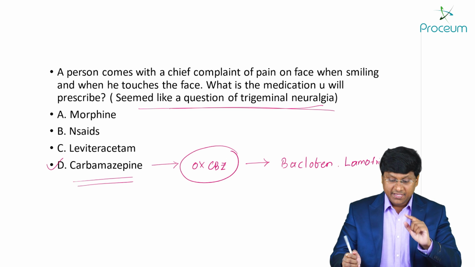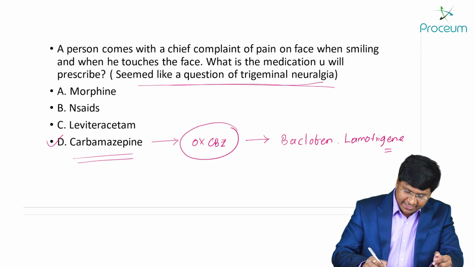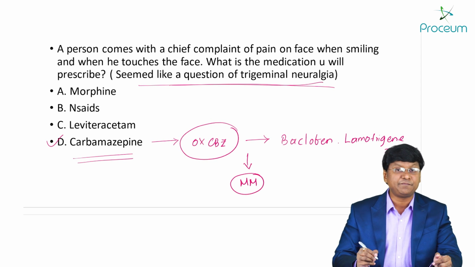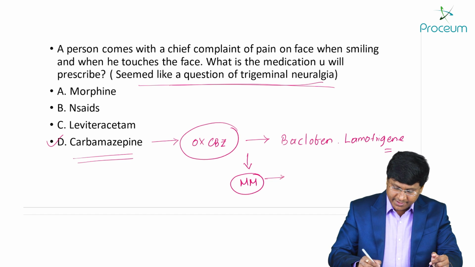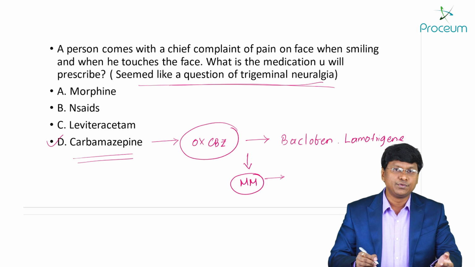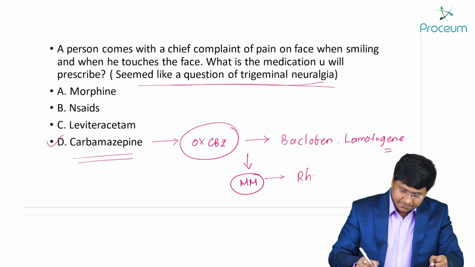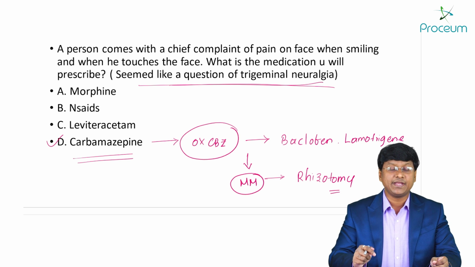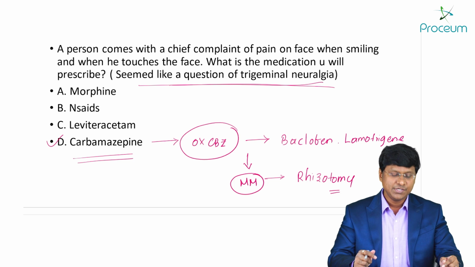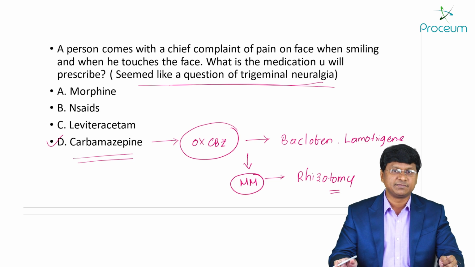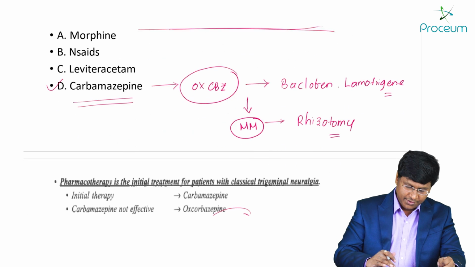Okay. Now, if the individual is refractory to medical management, remember this, you have to do rhizotomy. Right? You have to do rhizotomy. So wherein you need to ablate the root of the trigeminal nerve. Okay. So that is about the treatment of trigeminal neuralgia. Then you take the next question.